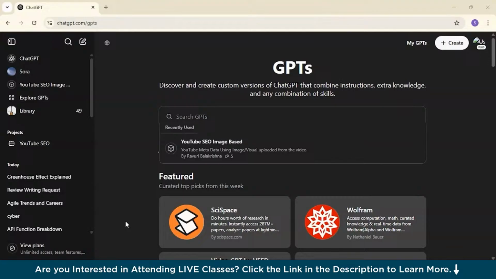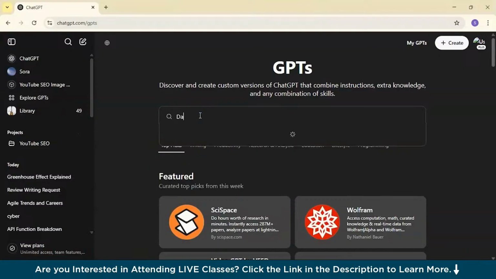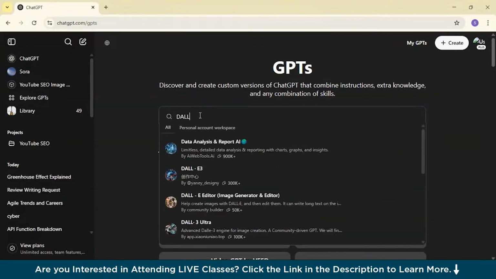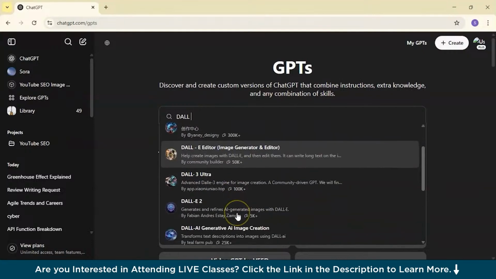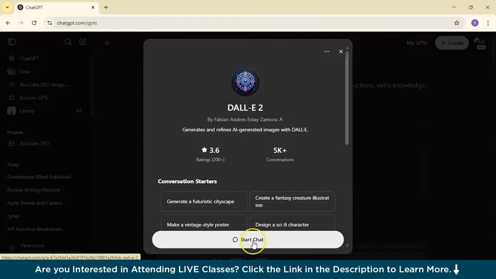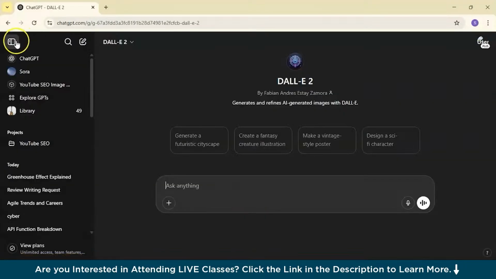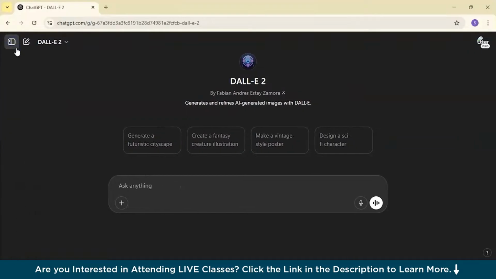So DALL-E is an AI that creates images from text. You tell it what to draw and it generates artwork, logos and visuals. So you get DALL-E from this ChatGPT only, and in Explore GPTs in the sidebar, you just have to mention DALL-E 2. There are various versions of DALL-E, and we'll start chatting. Now if you close this sidebar, you can basically see DALL-E 2.